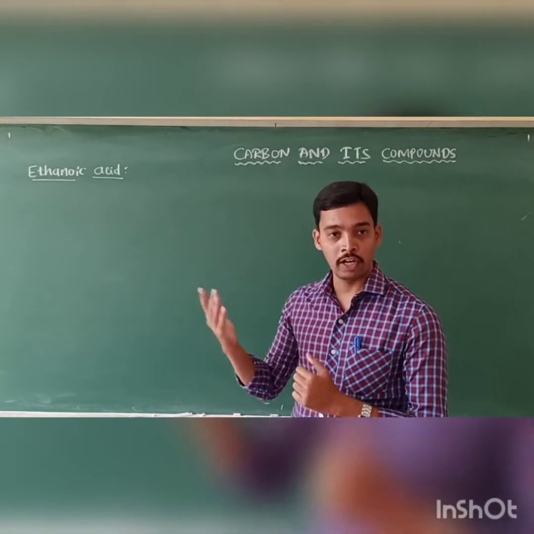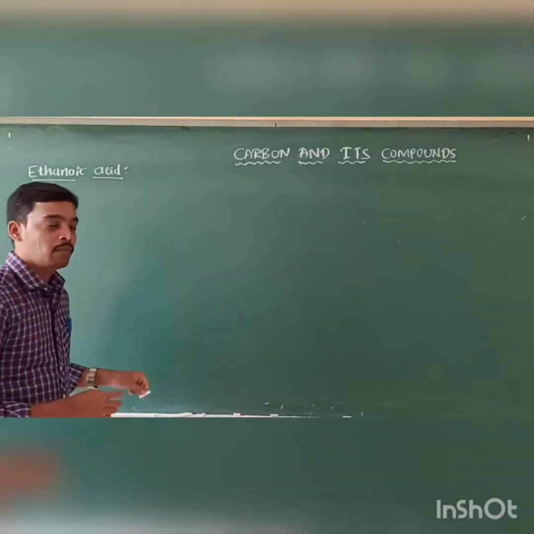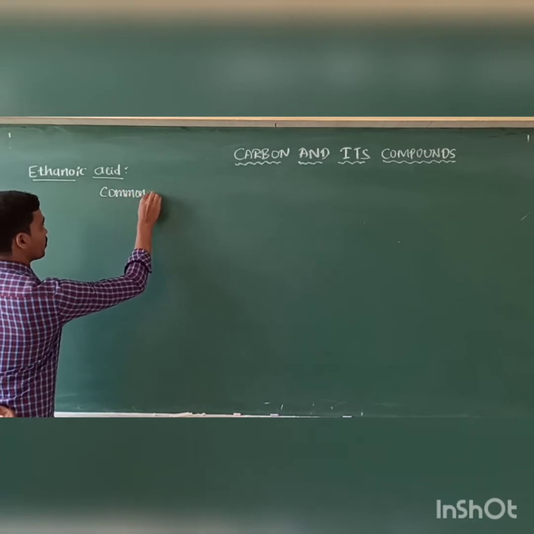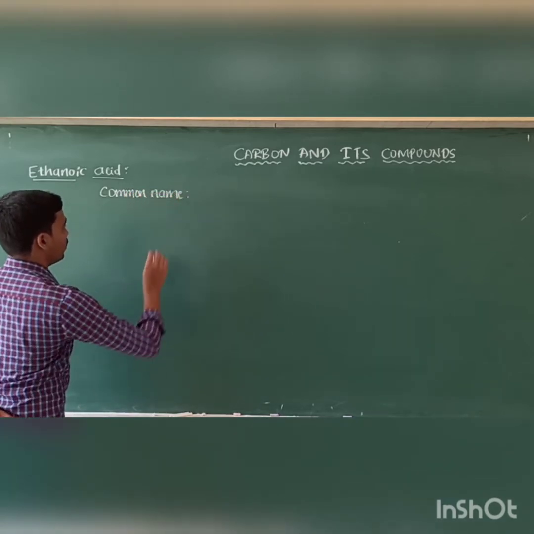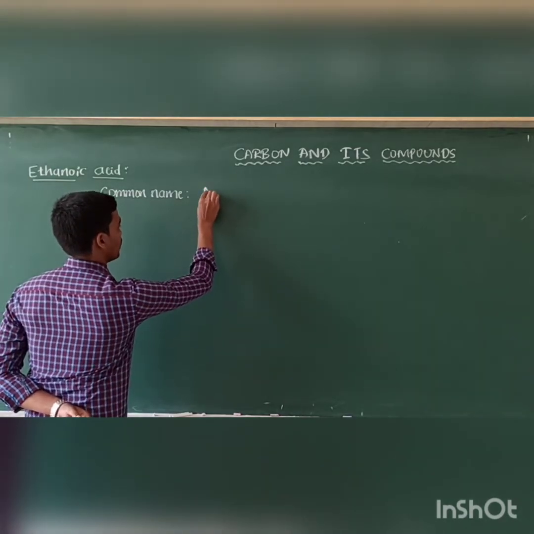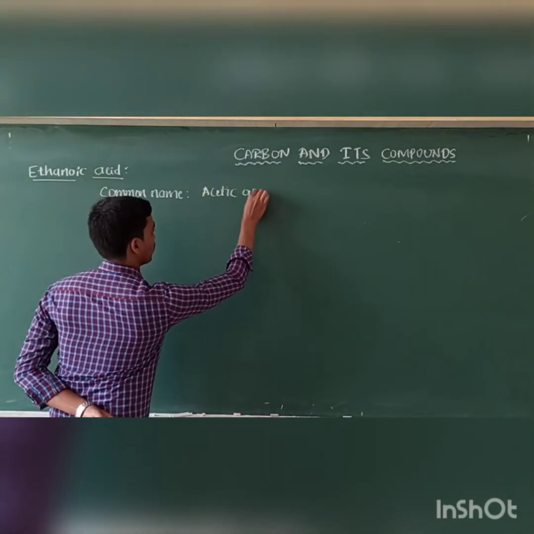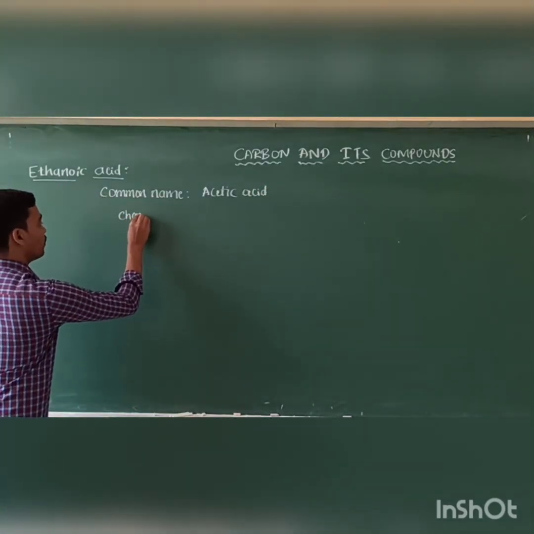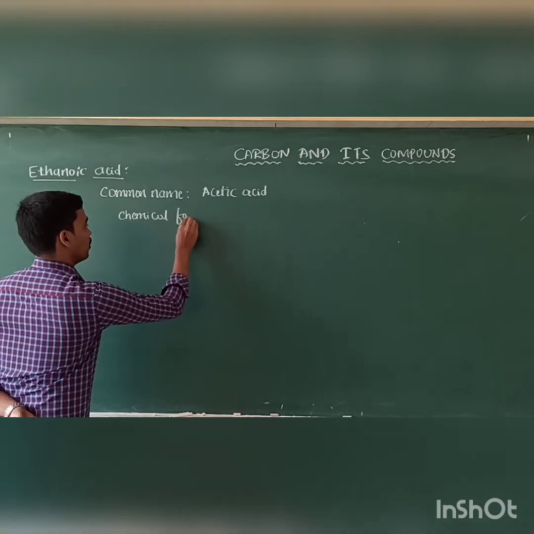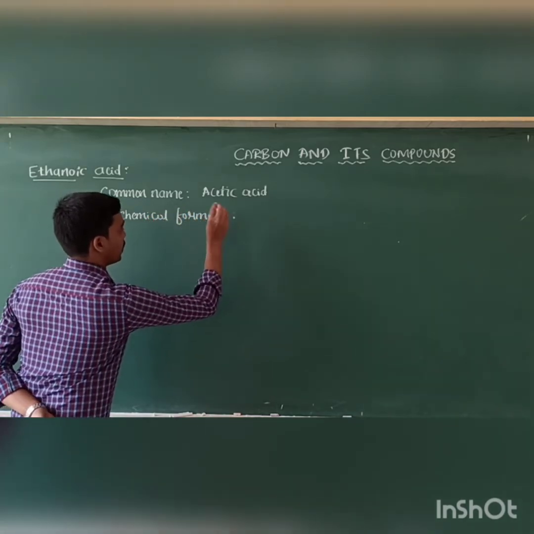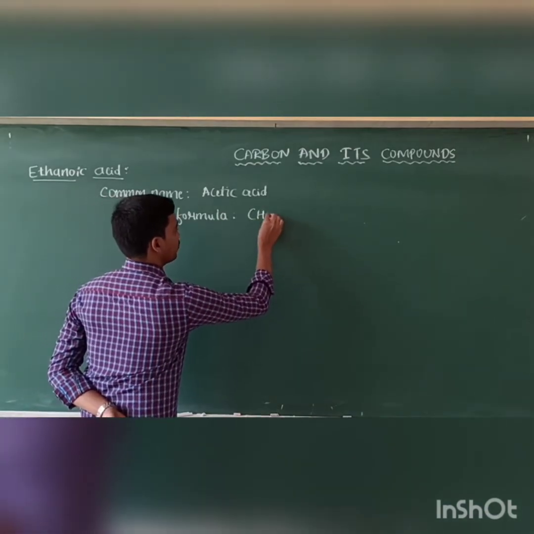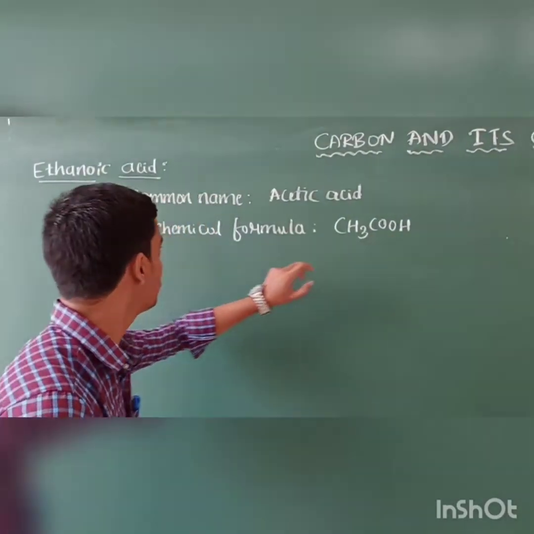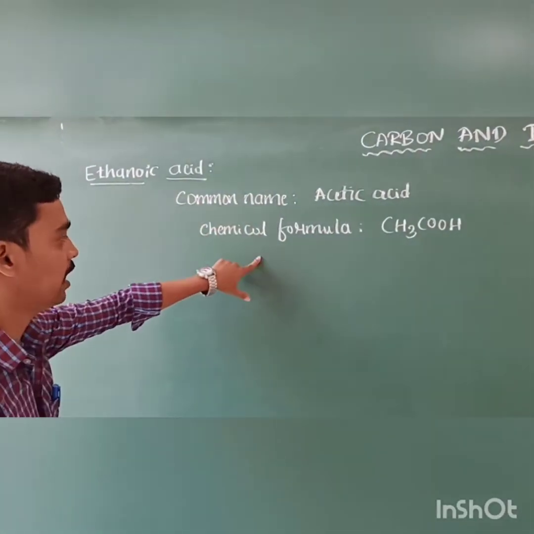The first one is ethanoic acid, and the common name of ethanoic acid is acetic acid, with the chemical formula CH3COOH. Ethanoic acid ends with COOH, so the name ends with oic acid.